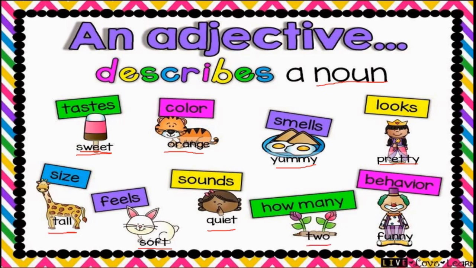Two flowers are there. Means this is also an adjective. Behavior, manners, funny. See this. All these words help the noun. They describe the noun to tell us more about the nouns. So these words are called adjectives.